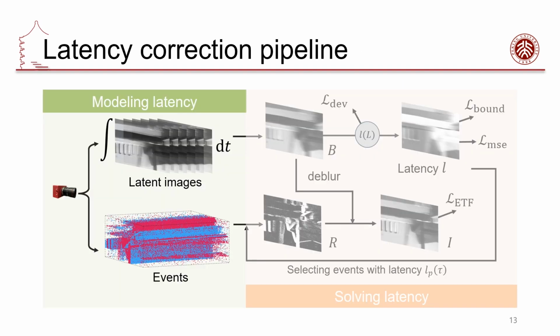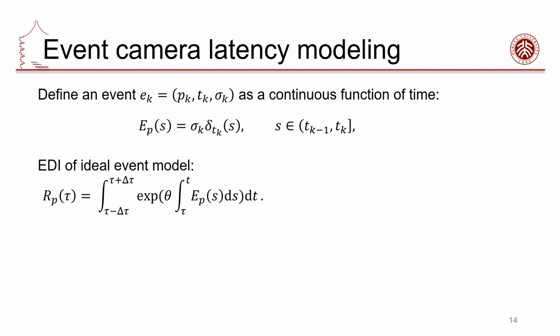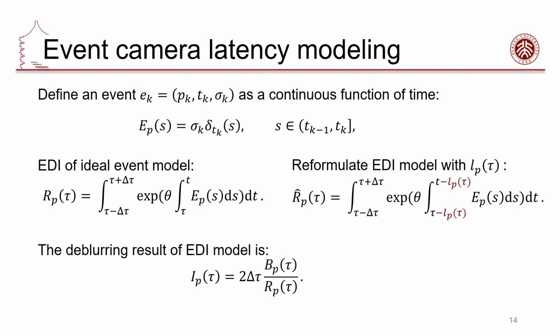Then we introduce the differentiable latency model for latency curve learning. For events E_k, define them as a continuous function of time E(t). According to Pan et al., the event double integral, EDI, of the ideal event model is shown on the left. The deblurring results of the EDI model can be obtained from E(t) divided by B(t). For latency L(t), we select the events according to the updated timestamp. However, the latency L(t) is an index-like parameter, which has no derivatives, so to allow gradient-based optimization,